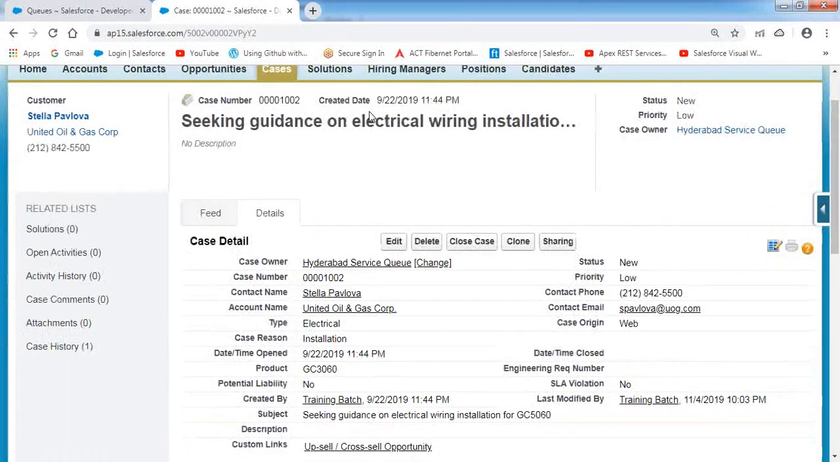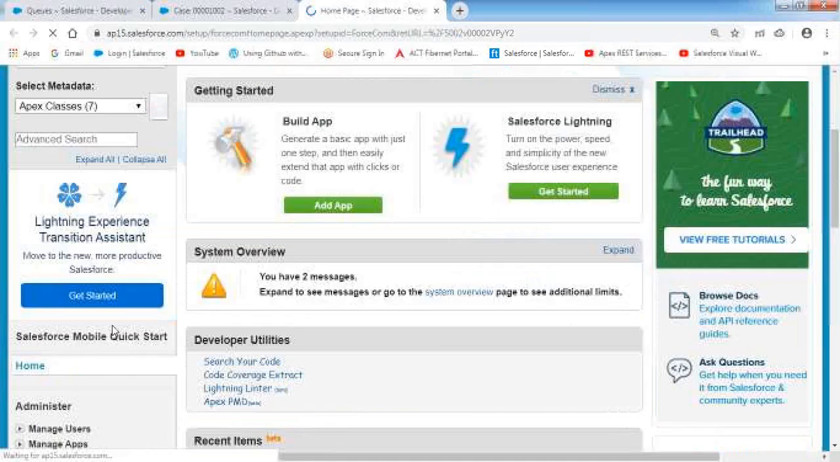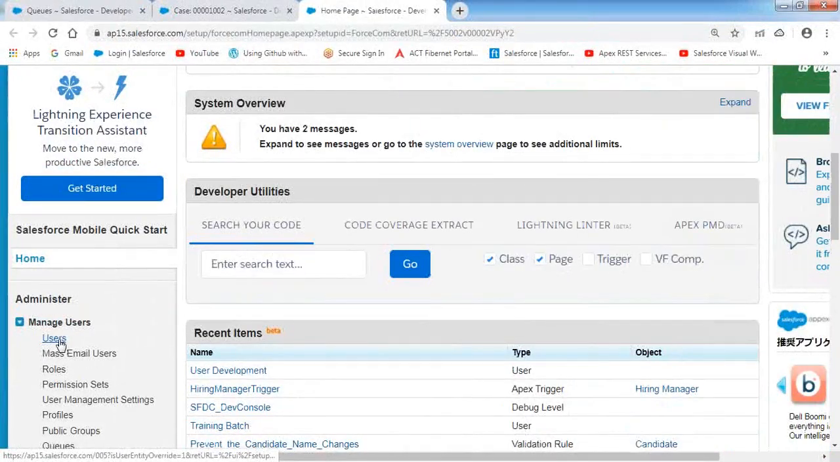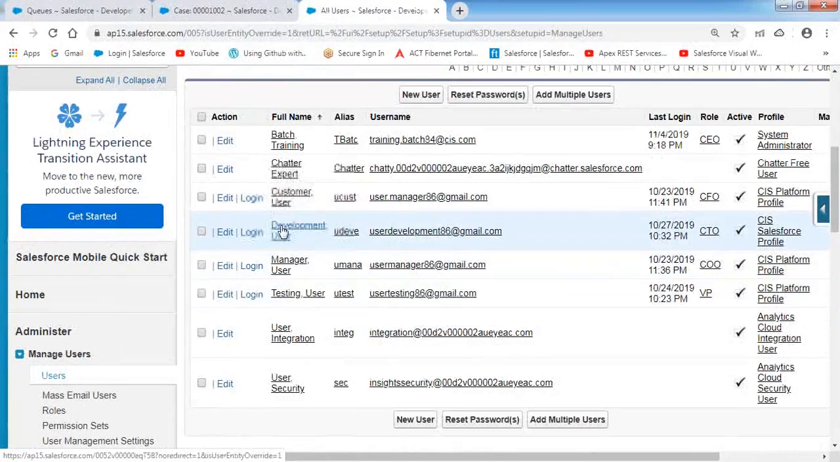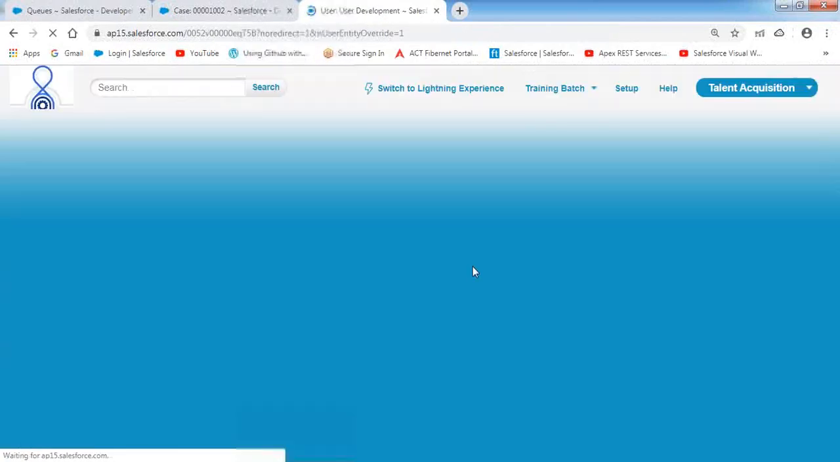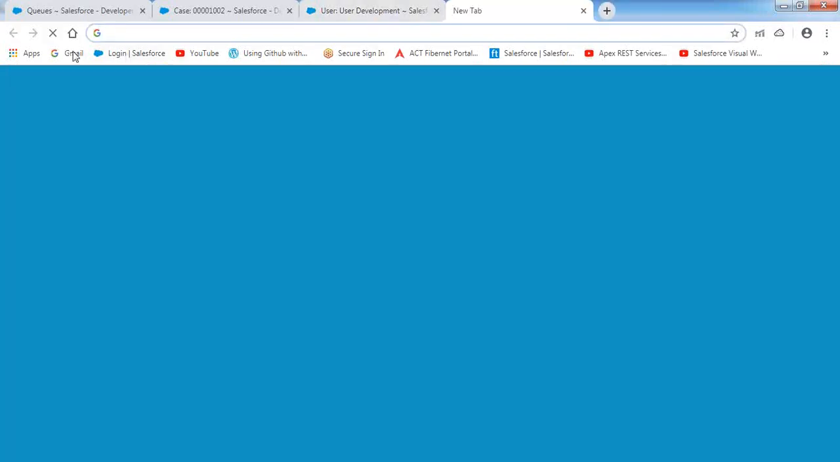Once a record has been placed inside the queue, who are the members available here? Development user. For the development user, what email ID did we give upon creating the user? Let me show you. Go to manage users, go to the development user account, and open the development user record. He has one email ID here. To this email ID, an email notification will automatically be sent by Salesforce. Let me verify that.